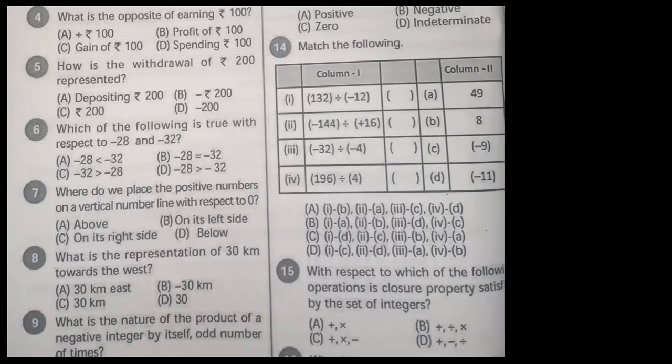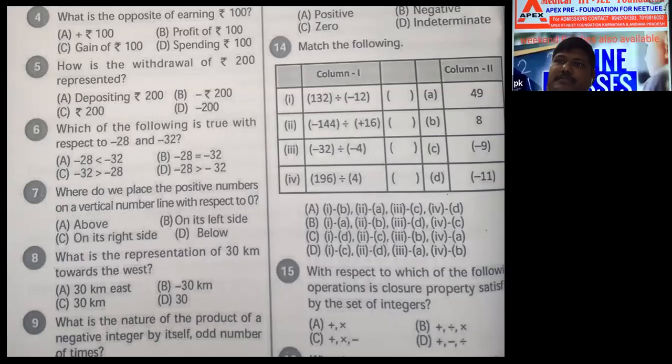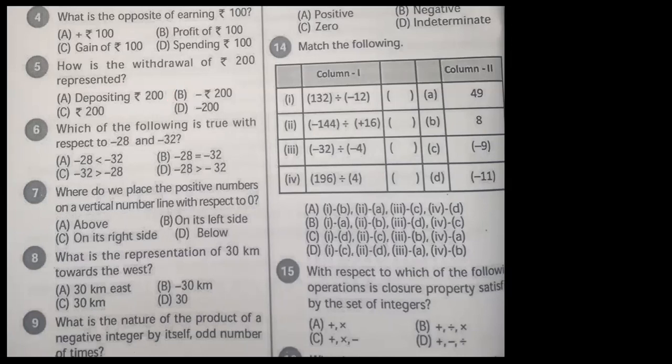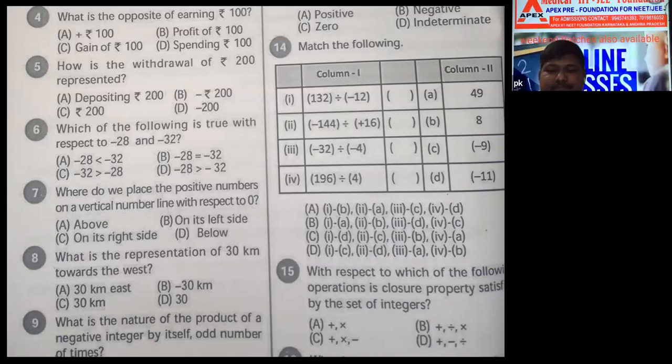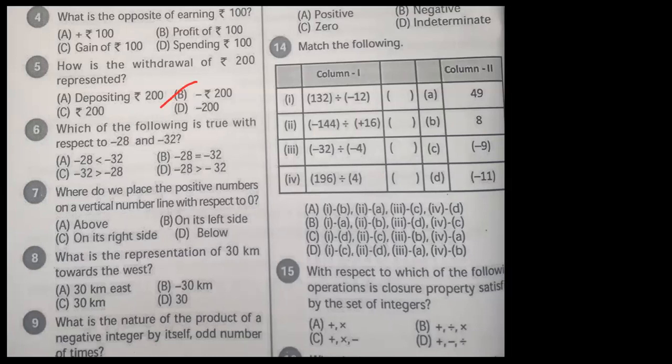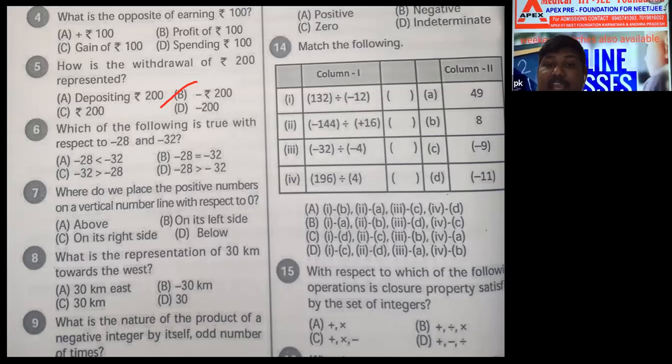Tell me, Rishi, what's your doubt? Sir, you told minus 200, is it correct? Rupees 200 or minus 200, sir? Minus rupees 200. When you withdraw money from the account, the amount in your account gets decreased. 200 rupees getting decreased. Decrease means minus. Understood, Rishi? Yes.